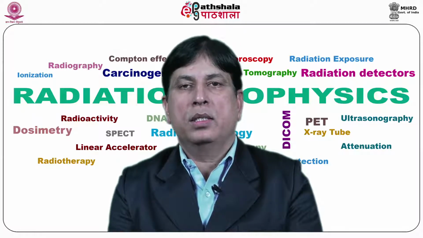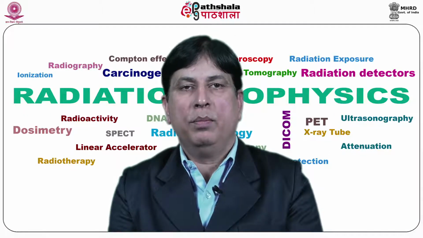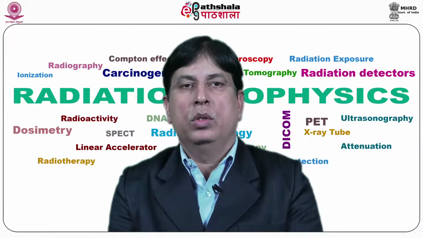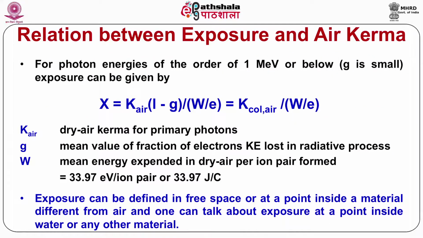The relations between Coulomb per kg and Roentgen are: 1 R is equal to 2.58 × 10^-4 Coulomb per kg, or 1 Coulomb per kg is equal to 3881 Roentgen.